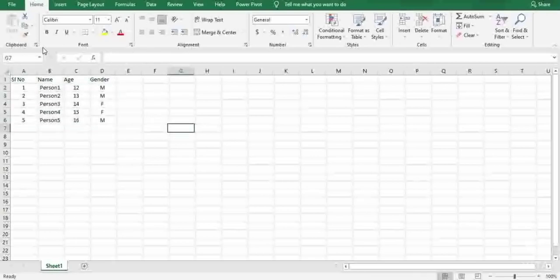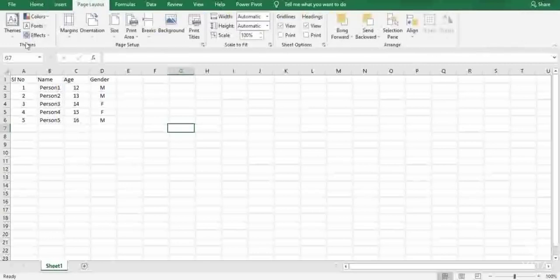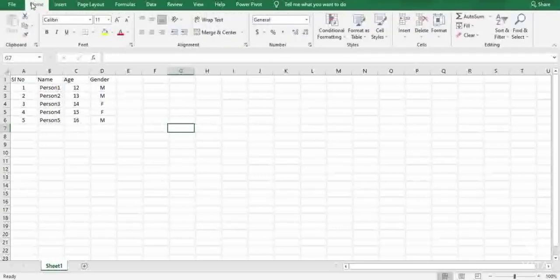Okay, so you can clearly see here, friends, in the home tab, you consist of clipboard, font style, alignment, number, styles, cells, and editing. And followed by insert page, you can clearly see here tables, illustrations, add-ins, charts, sparklines, filters, links, and symbols. And in page layout, we have themes, page setup, scale to fit, scale to options. Okay, so starting with the home page, let us learn one by one, friends.